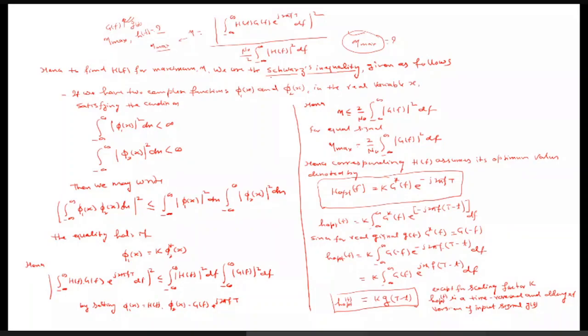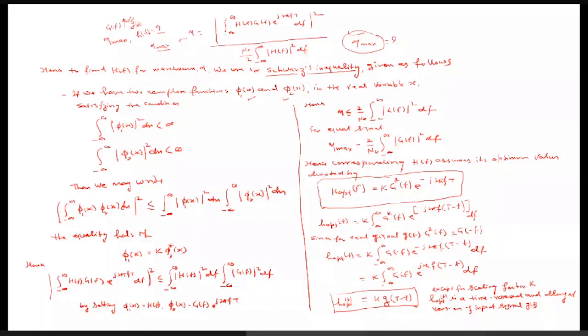What is the Schwarz inequality? Suppose we have two complex functions, one is phi 1(x), another is phi 2(x). Both may be complex or both may be real, but here suppose we have two complex functions. I'm just going to let you know the Schwarz inequality, and then we will apply it in these expressions to get the maximum value, eta max. So let us see how we can do it. What is actually the Schwarz inequality?